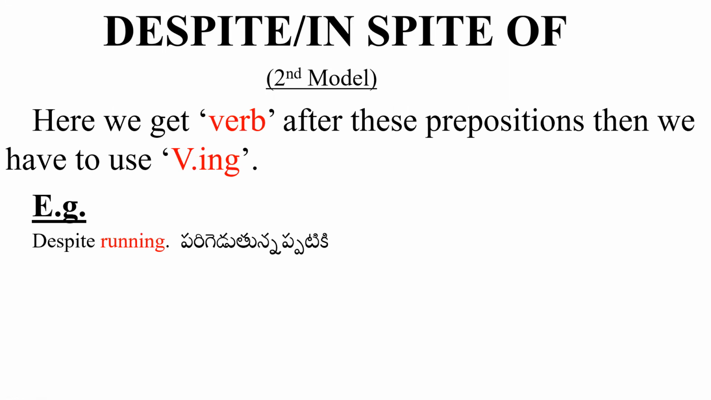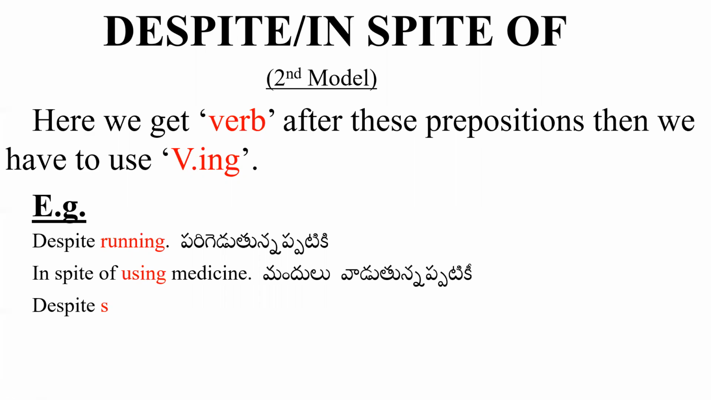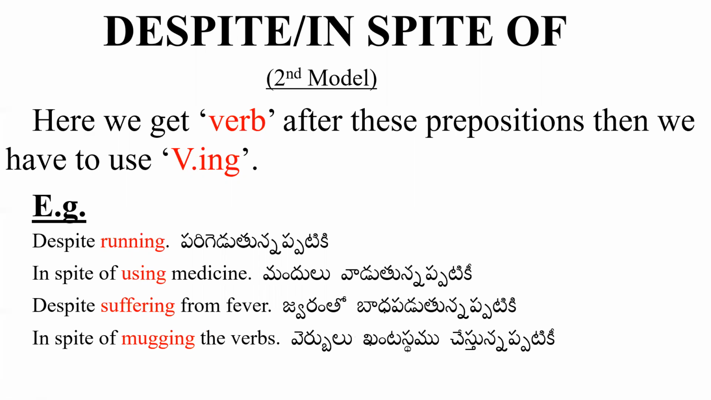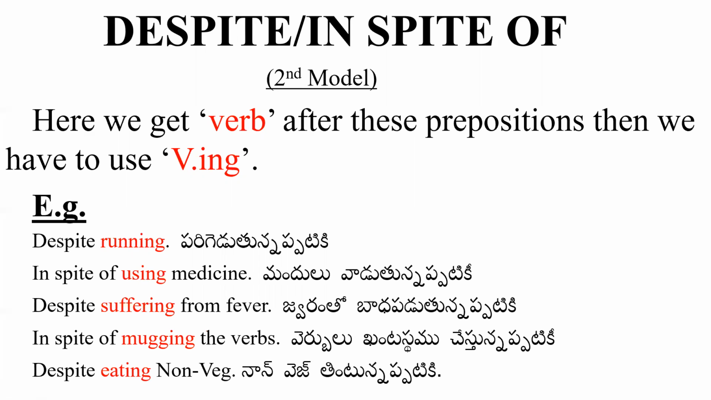Despite running, in spite of using medicine, despite suffering from fever, next in spite of mugging the verbs, despite eating non-veg. What did you observe here? The red color words are verbs.